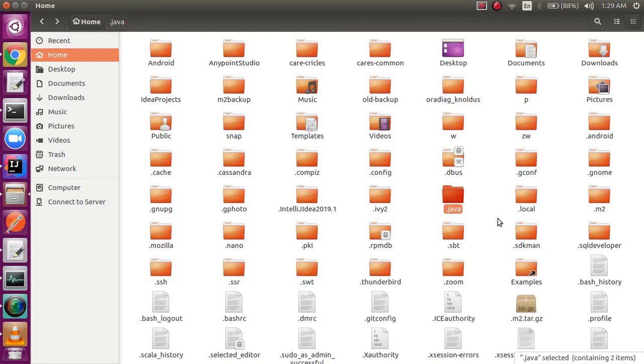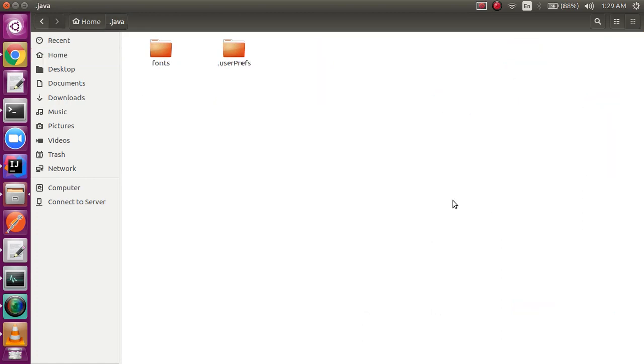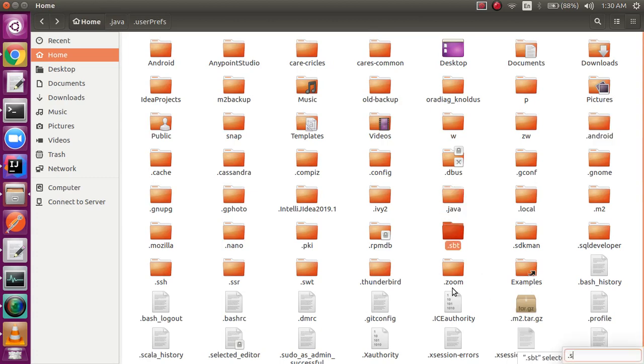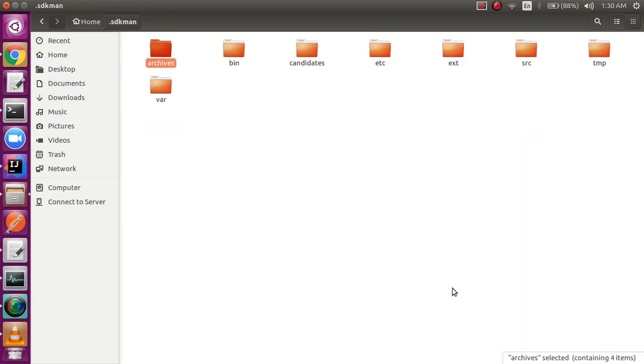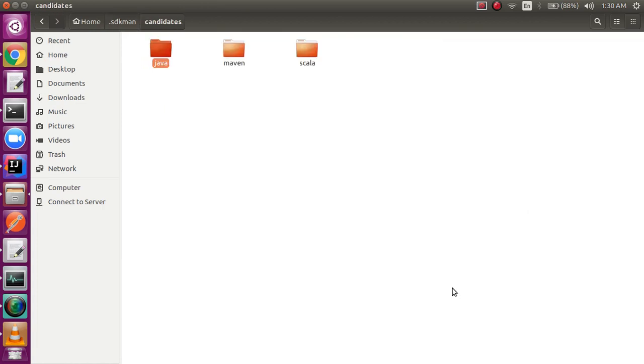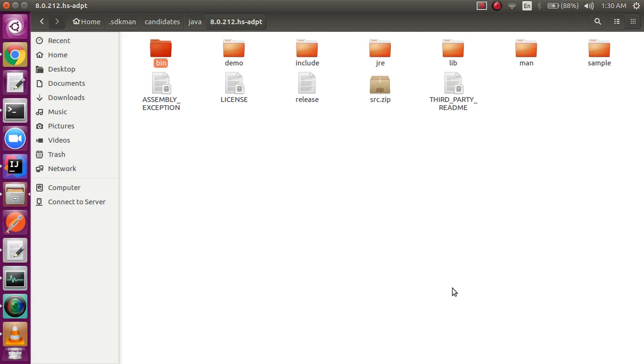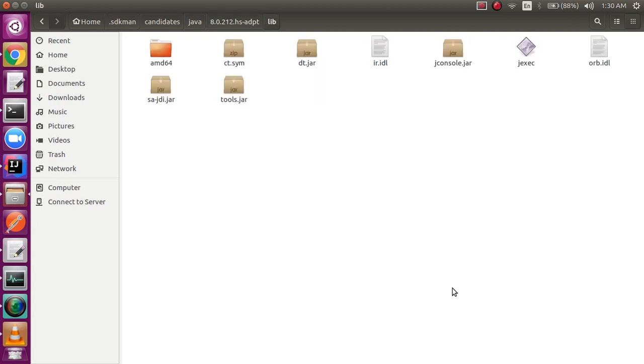So then let's go towards my system, and we'll be seeing Java 8 as well as Java 9. Let's see the candidates of Java. You can see there is Java 8 and Java 11. If I go towards Java 8 and look at the library, you can see that there are jar files present inside it: rt.jar, console.jar, tools.jar.